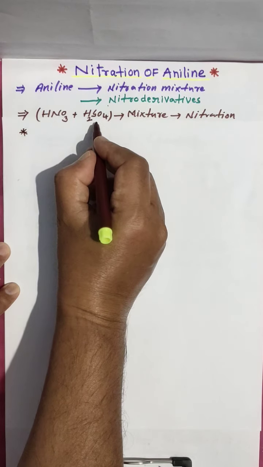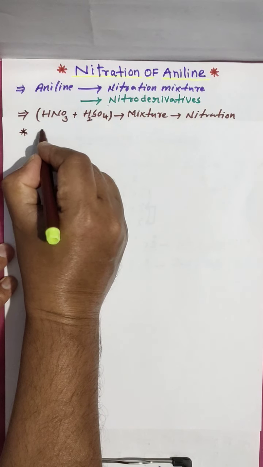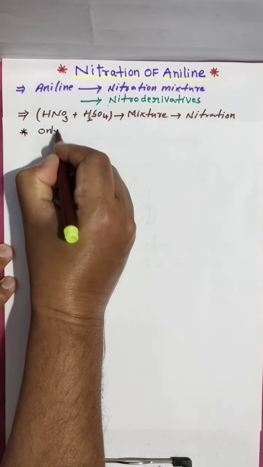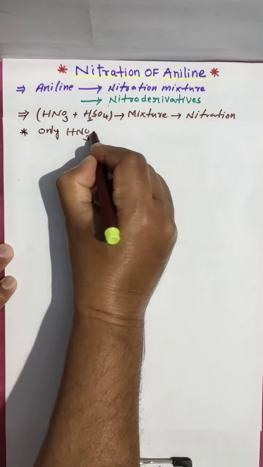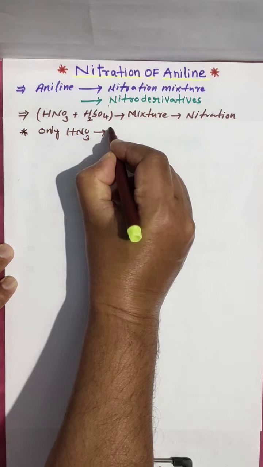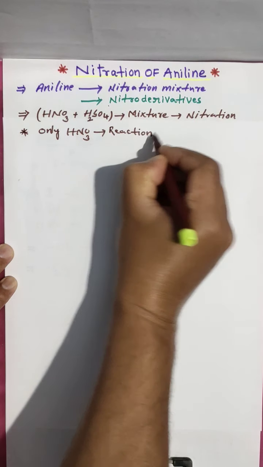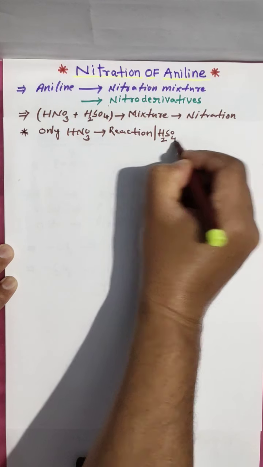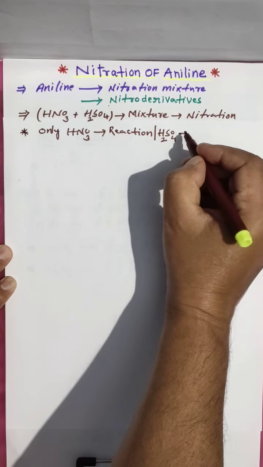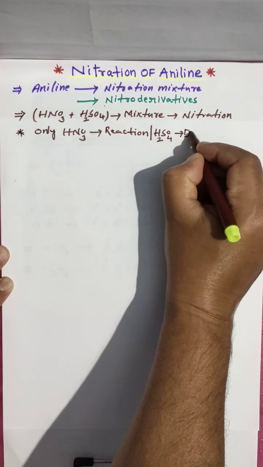Only HNO3 takes part in the reaction, and H2SO4 just acts as a dehydrating agent. Clear?